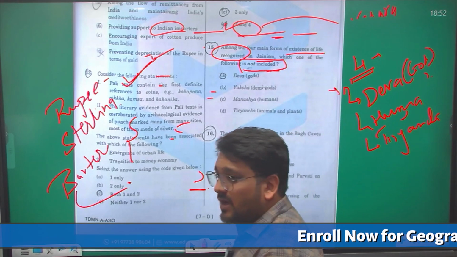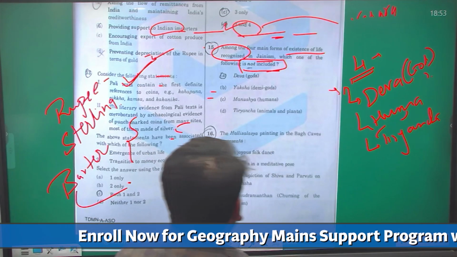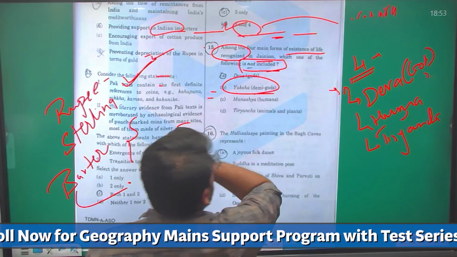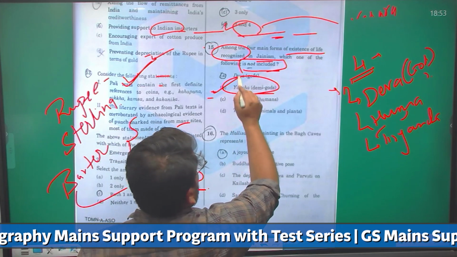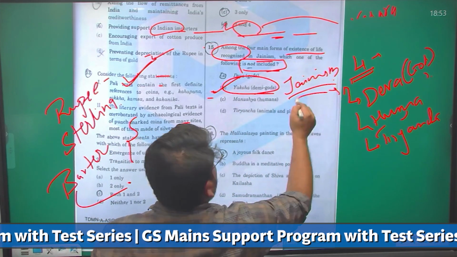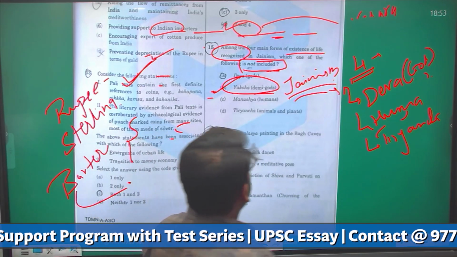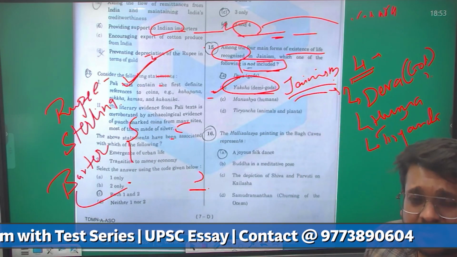Yes, these 4 are included in that. So Yaksha, that is demigods, is not part of your existence of life in Jainism. Answer here is B, Yaksha, that is demigods. They are not included in the existence of life forms recognized by Jainism.